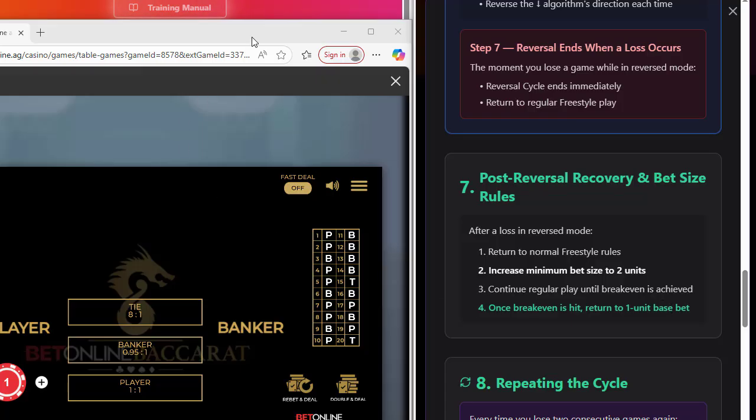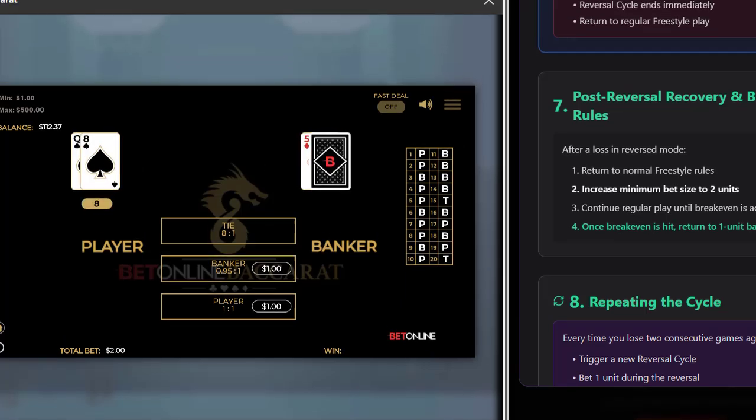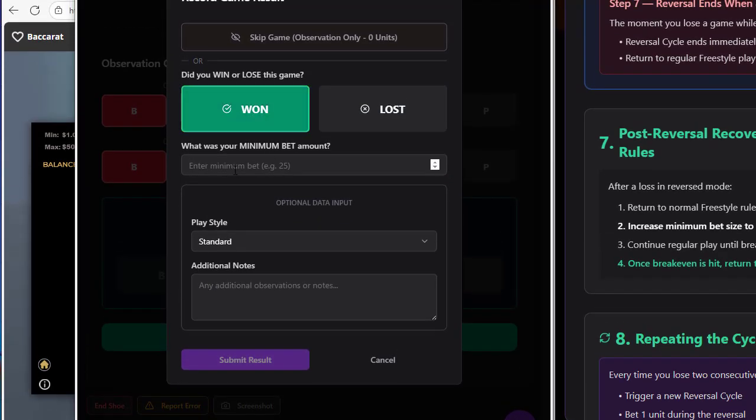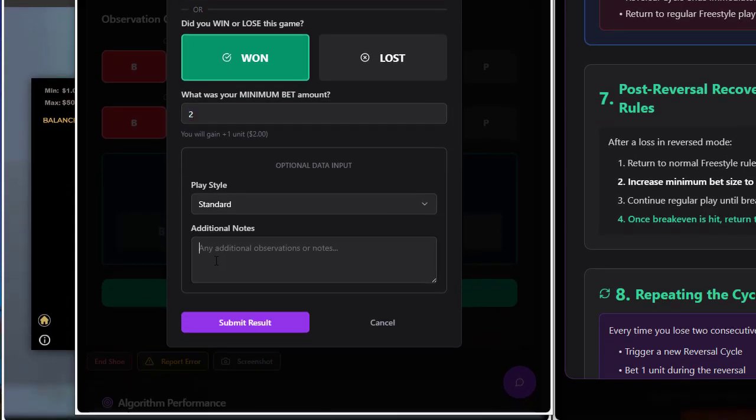Now, if let's say, so we won, that was a tie on that one. Let's replay. All right, so we're going to say 1, but this time we won it at whatever that value was. You're going to place it there. All right. Now, the better you guys get at putting exactly what it is, the better it's going to be for me to reconcile accounts. But one of the reasons why I need documentation is because oftentimes it's very wrong. Users are putting a lot more or a lot less, and the numbers are off. So I need to know that. All right, so let's continue. We won 2 units there.